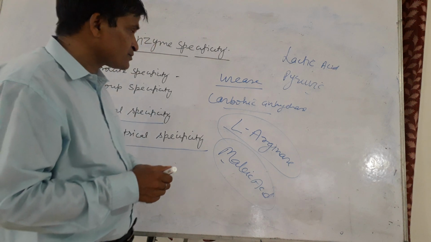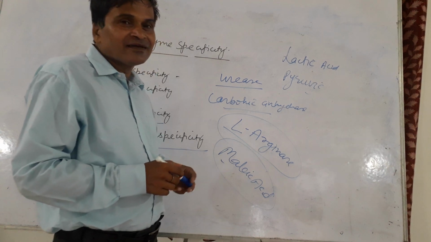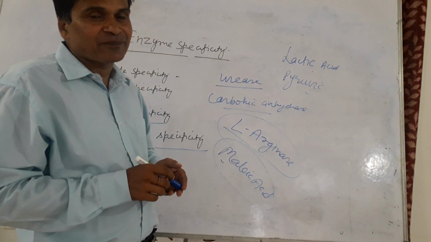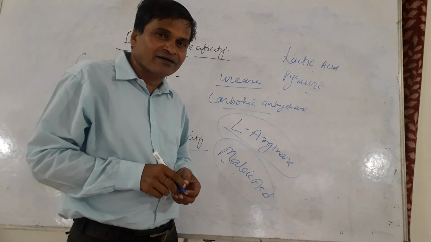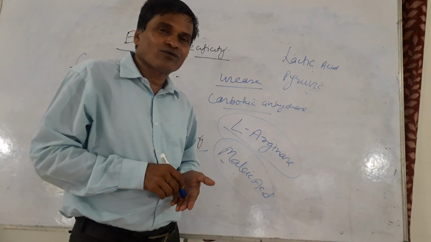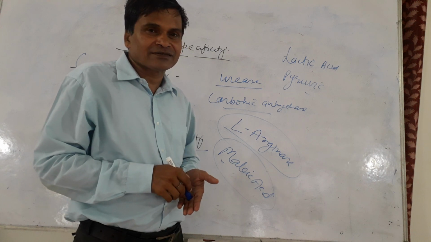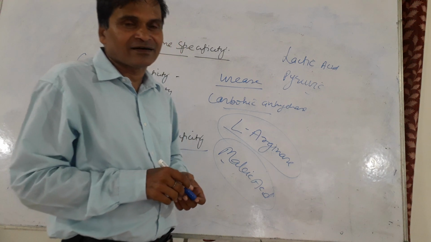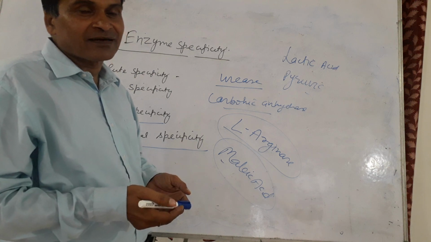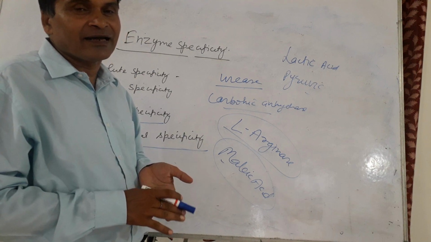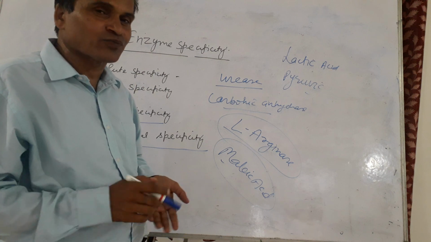Whereas trypsin, also a proteolytic enzyme, cleaves the peptide bond at the site where basic amino acids, arginine or lysine, are present. Whereas chymotrypsin hydrolyzes the peptide bond at which aromatic amino acids are present.